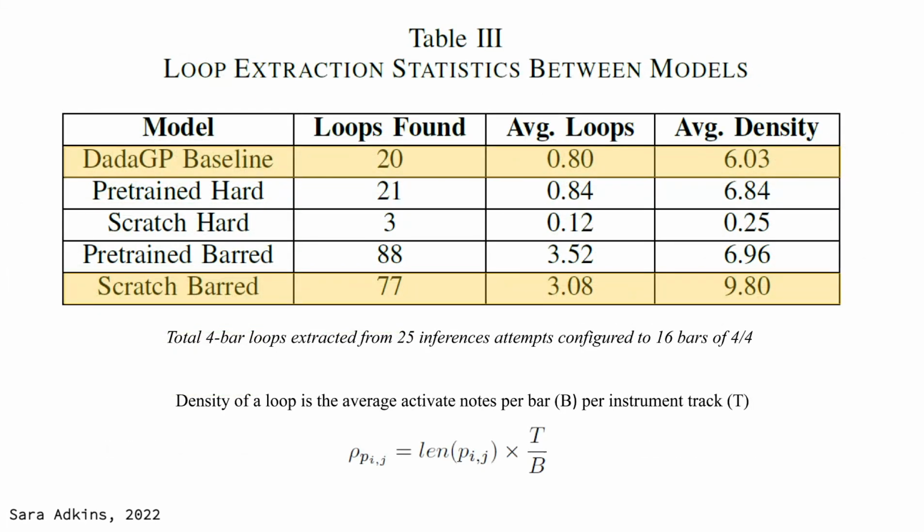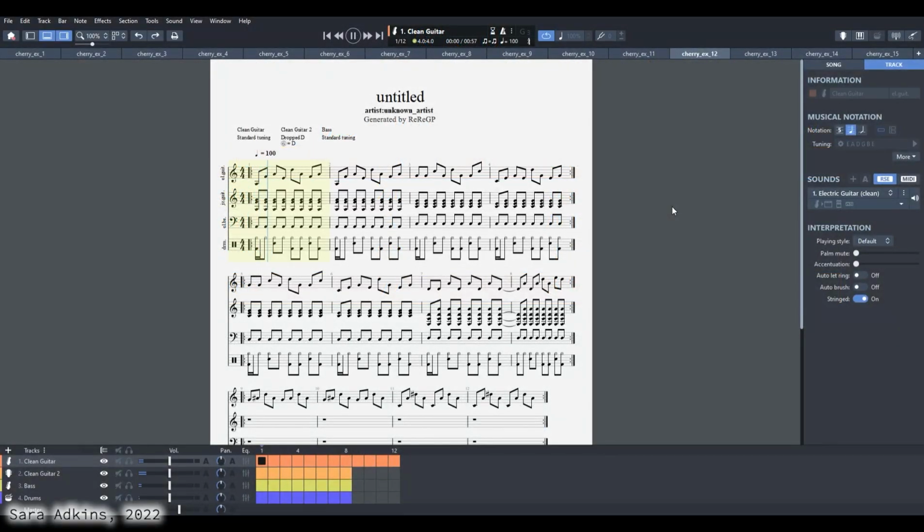We evaluated the loop generation capabilities of ReReGP compared to a baseline model trained on the original DadaGP dataset. ReReGP was able to generate more than 3 times as many loops compared to the baseline. We also evaluated the note density of loops extracted from both models and found that ReReGP loops have higher note density per bar across instrument tracks. Here are some interesting loop outputs created by the ReReGP model.